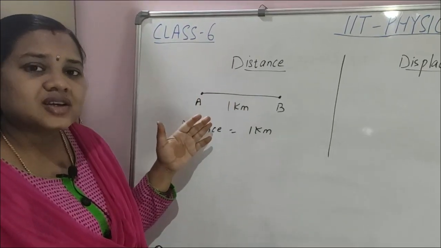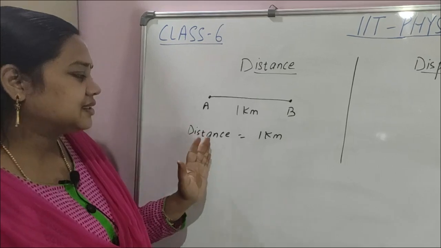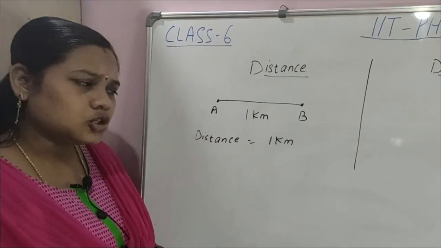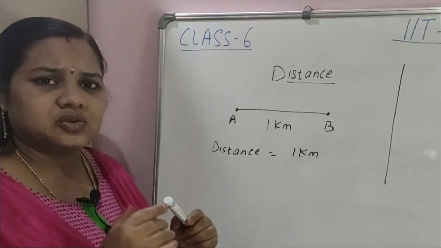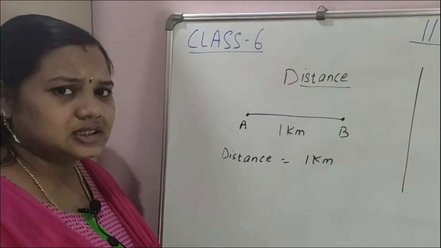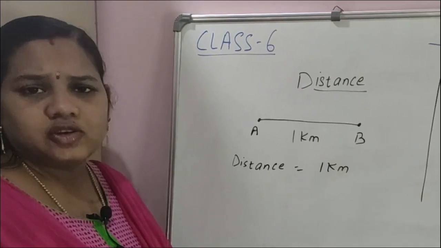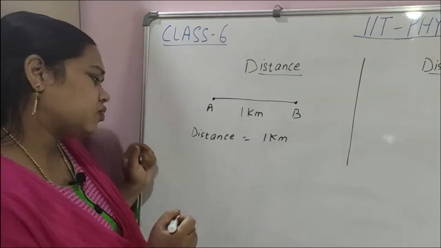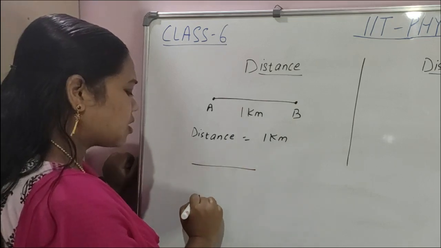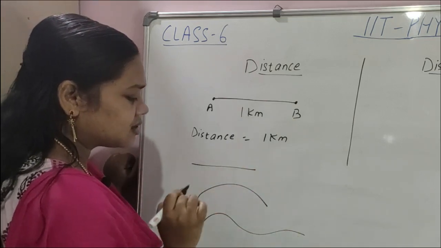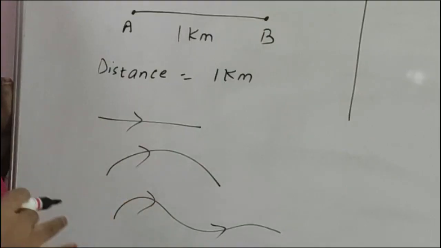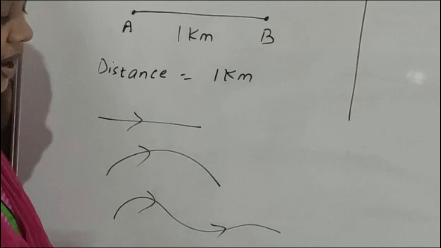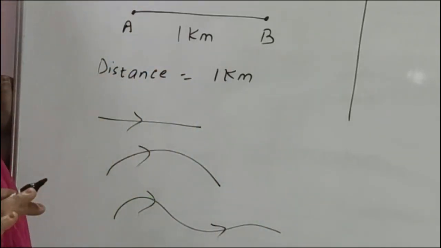What is the length of the path? 1 kilometer. So distance is 1 kilometer. It is not necessary that a body moves in a single direction only. A body can change its direction. When you walk, you may walk straight, you may walk in a curve, or like this. So the total length of the path traveled by the body is called the distance covered by the body.